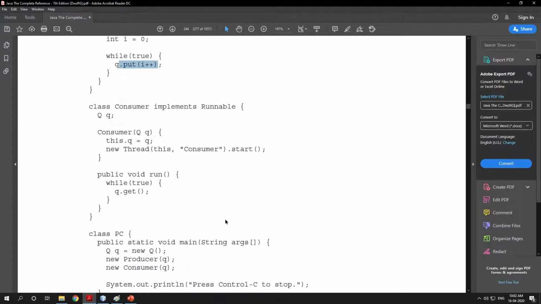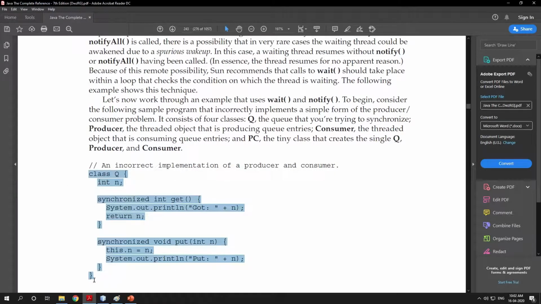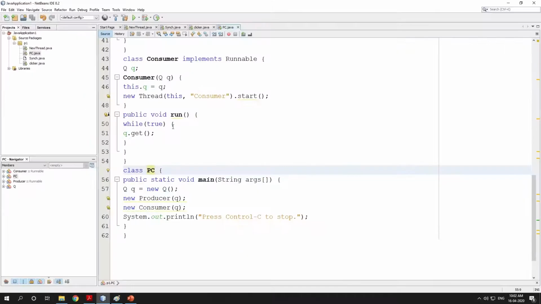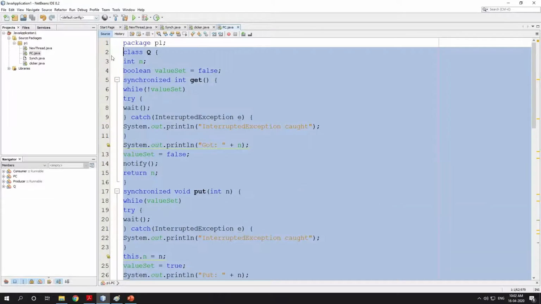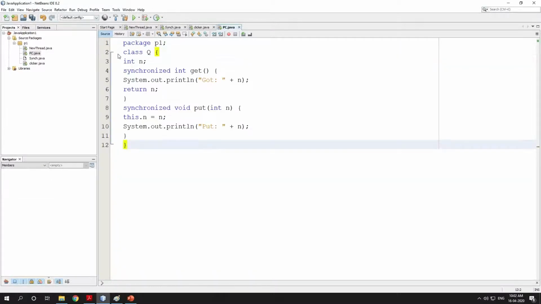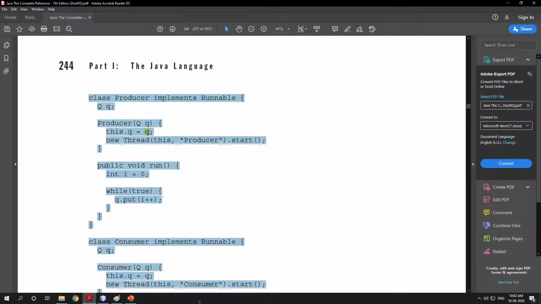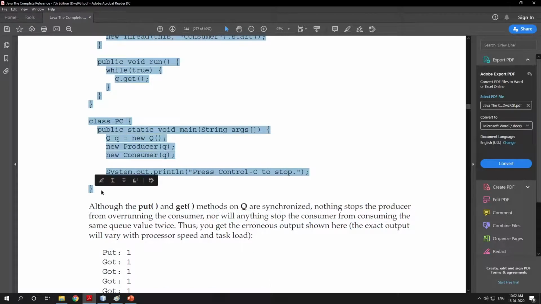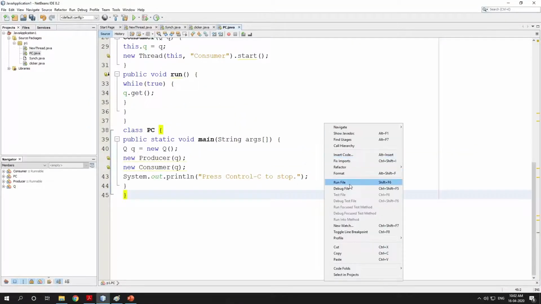Okay, let me execute this program first and show you what is happening. It has infinite loops, so I need to manually stop this program.